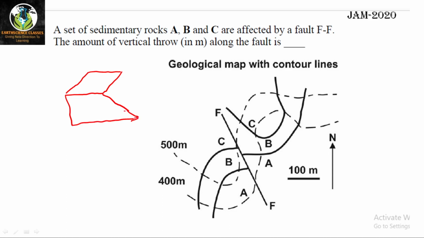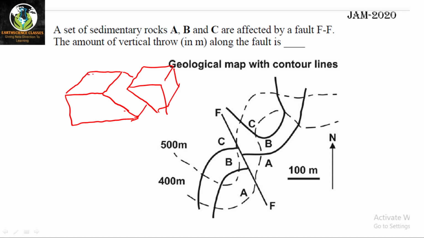The diagram may not be perfect, but scientifically it is perfect. Okay, so now what I will do, I'll make a planar feature.